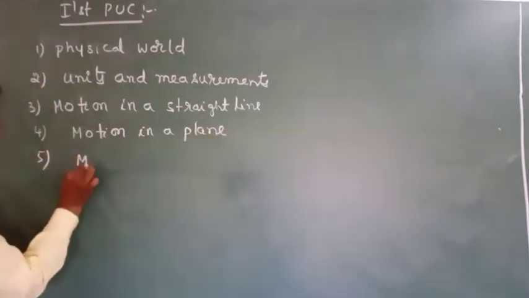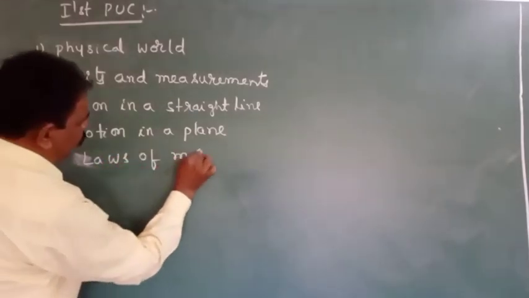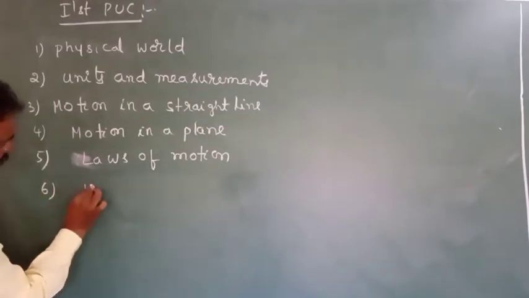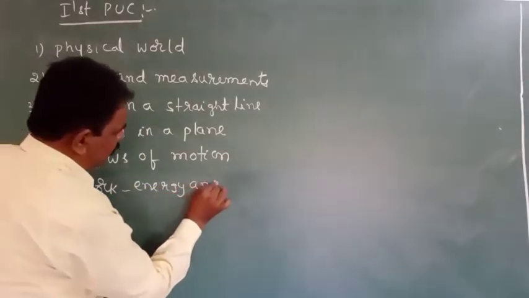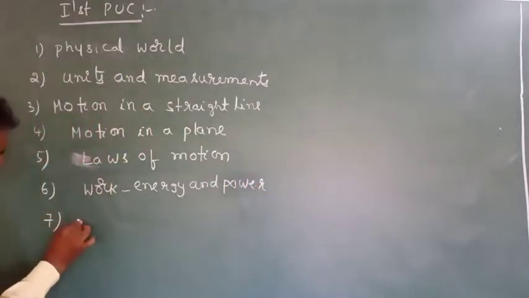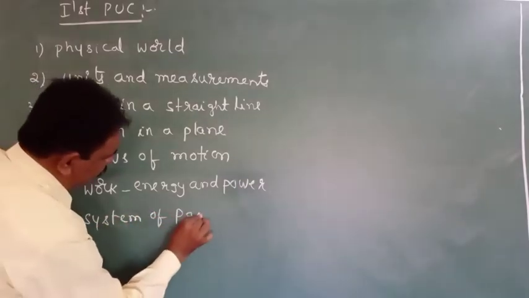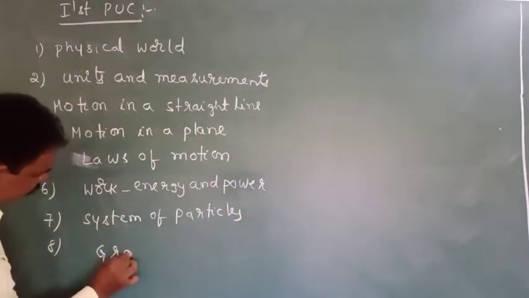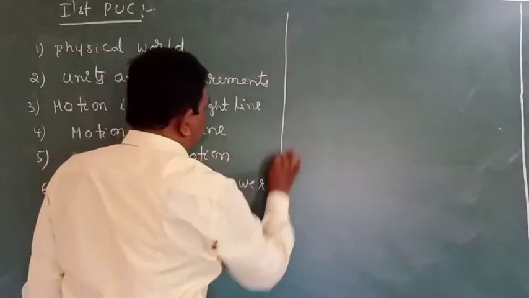Next, fifth one will be laws of motion. Sixth one will be work, energy and power. Seventh one will be system of particles and rotational motion. Next, eighth one will be gravitation.